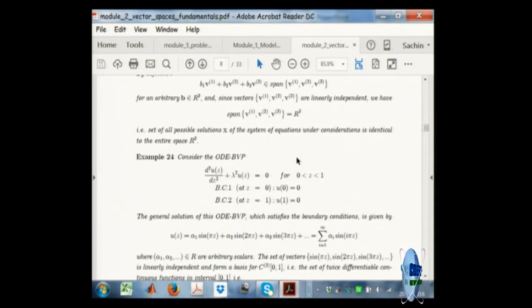This is one vector, this is another vector, this is a third vector, okay, and my solution is a linear combination of these vectors. So these vector spaces are something very, very general. They are not only for 3 dimensional or n dimensional vectors. Therefore, you can think of every problem in terms of vector spaces, and it makes it very easy to understand a lot of mathematics, okay. So here the solution has been expressed as a linear combination of sinusoidal functions, okay.